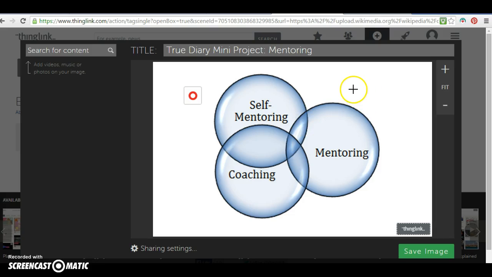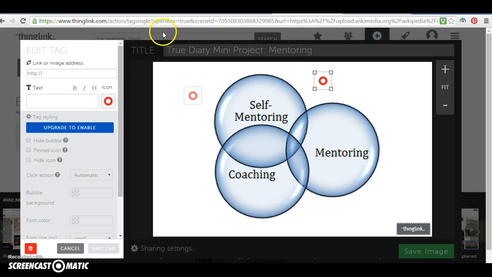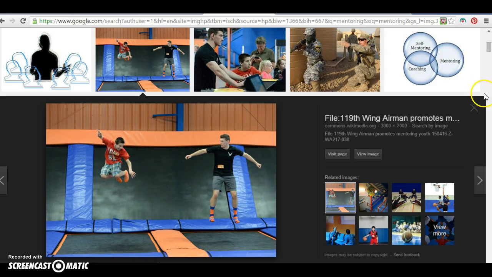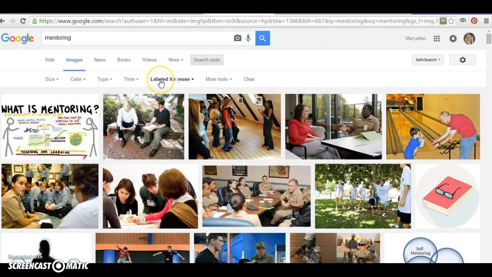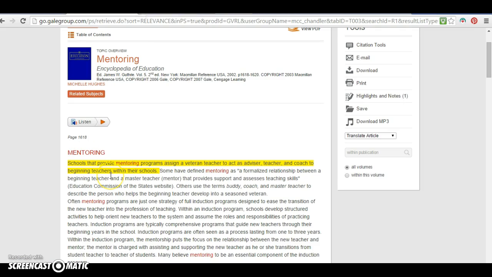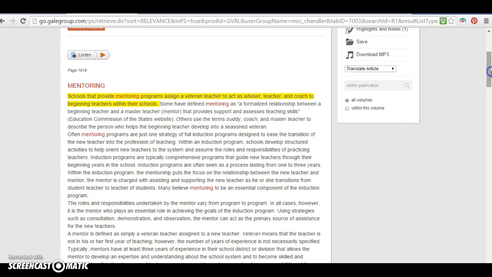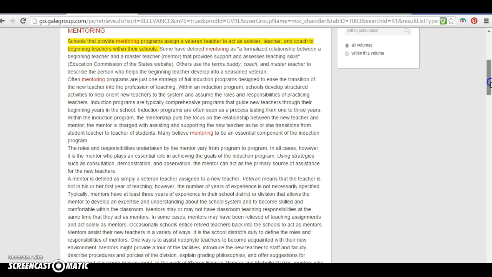Okay, the same thing if I want to add another tag, and I'm going to add a tag right here. The reason why I want the research open, so now you know how to tag an image, and now you know how to do the right kind of searching in Google. I want to do the same thing in my reference article. I want to use part of this, and I'm going to use a direct quote. And this isn't necessarily perfect.